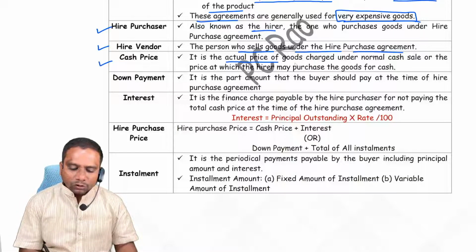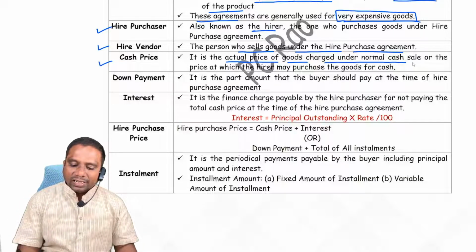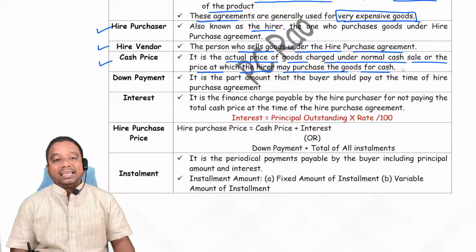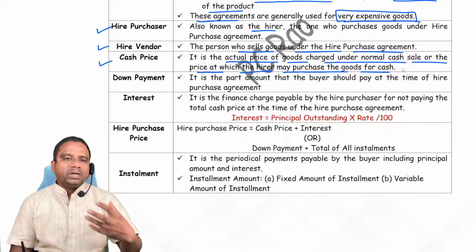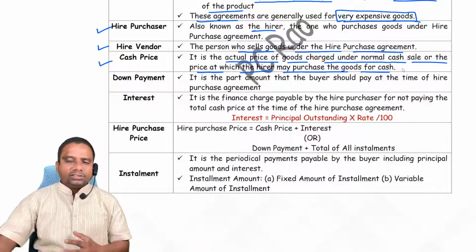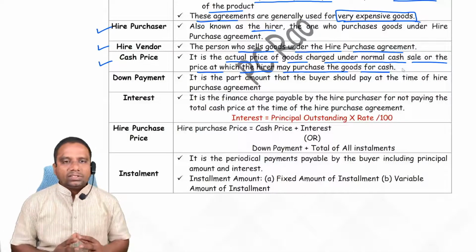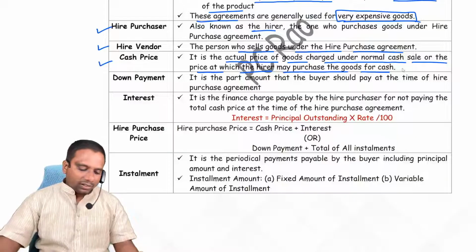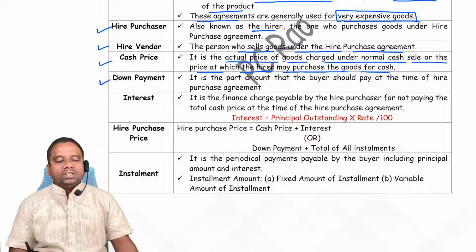It is the actual price of goods charged under the normal cash sale, or the price at which the hirer may purchase the goods for cash. Suppose I want to buy a laptop, a MacBook, assume its cost is 1 lakh. Yes, sir. So I am paying 1 lakh rupees straight away, on the spot. This is the cash price. Right. Next one, down payment.